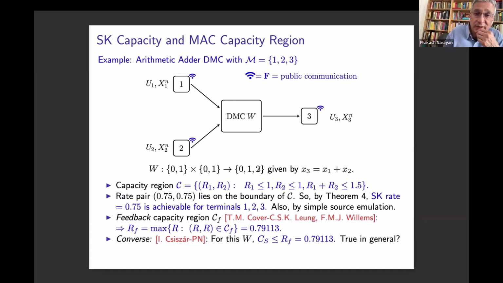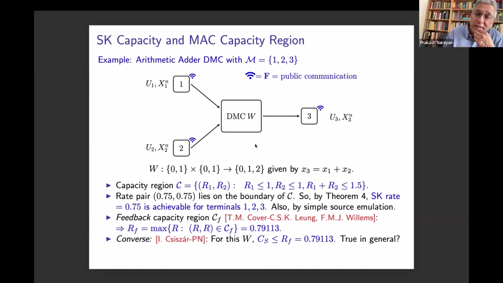The channel has input 0 and 1 for each of the terminals, and the output is 0, 1, 2, the arithmetic sum of the two inputs. There's no extraneous noise. We know the capacity region of this channel is given by this expression. And so the rate pair 0.75, 0.75 lies on the boundary of the capacity region. Therefore, by the previous theorem, a secret key rate of 0.75 is attainable for all the terminals 1, 2, and 3. This can also be attained by simple source emulation.